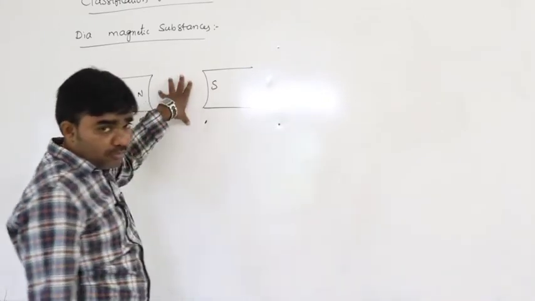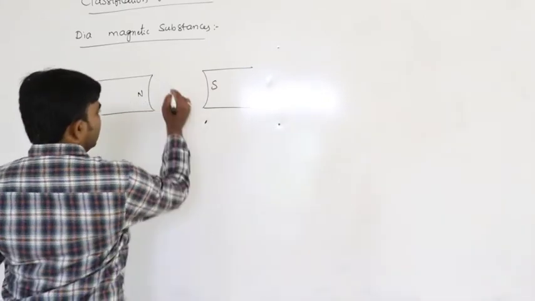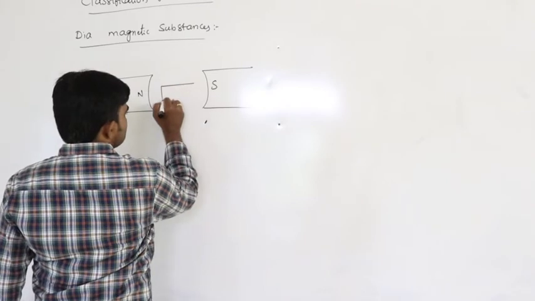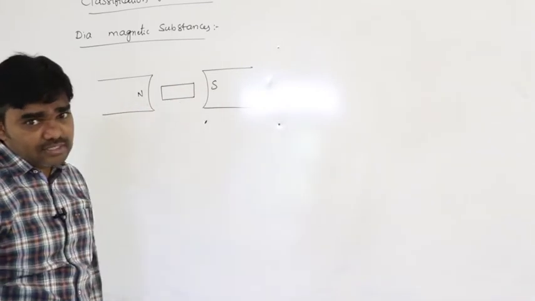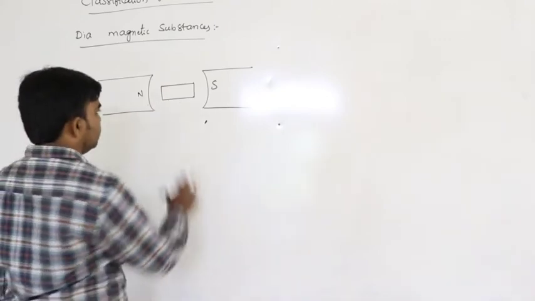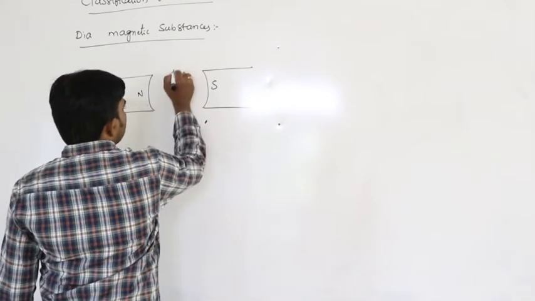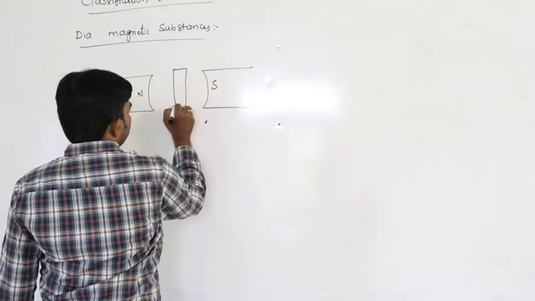If any diamagnetic substance is placed in magnetic field, then it must align perpendicular to the direction of the magnetic field.